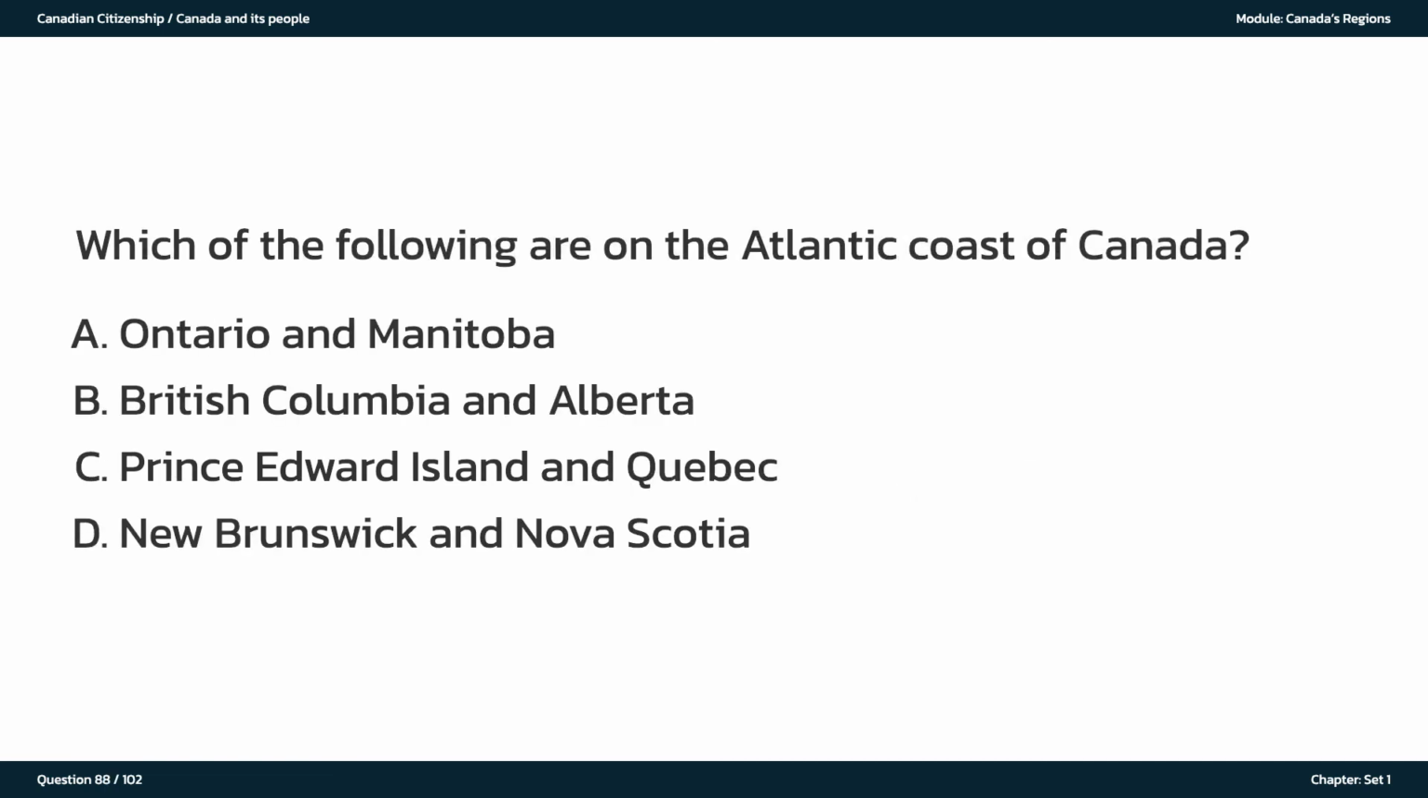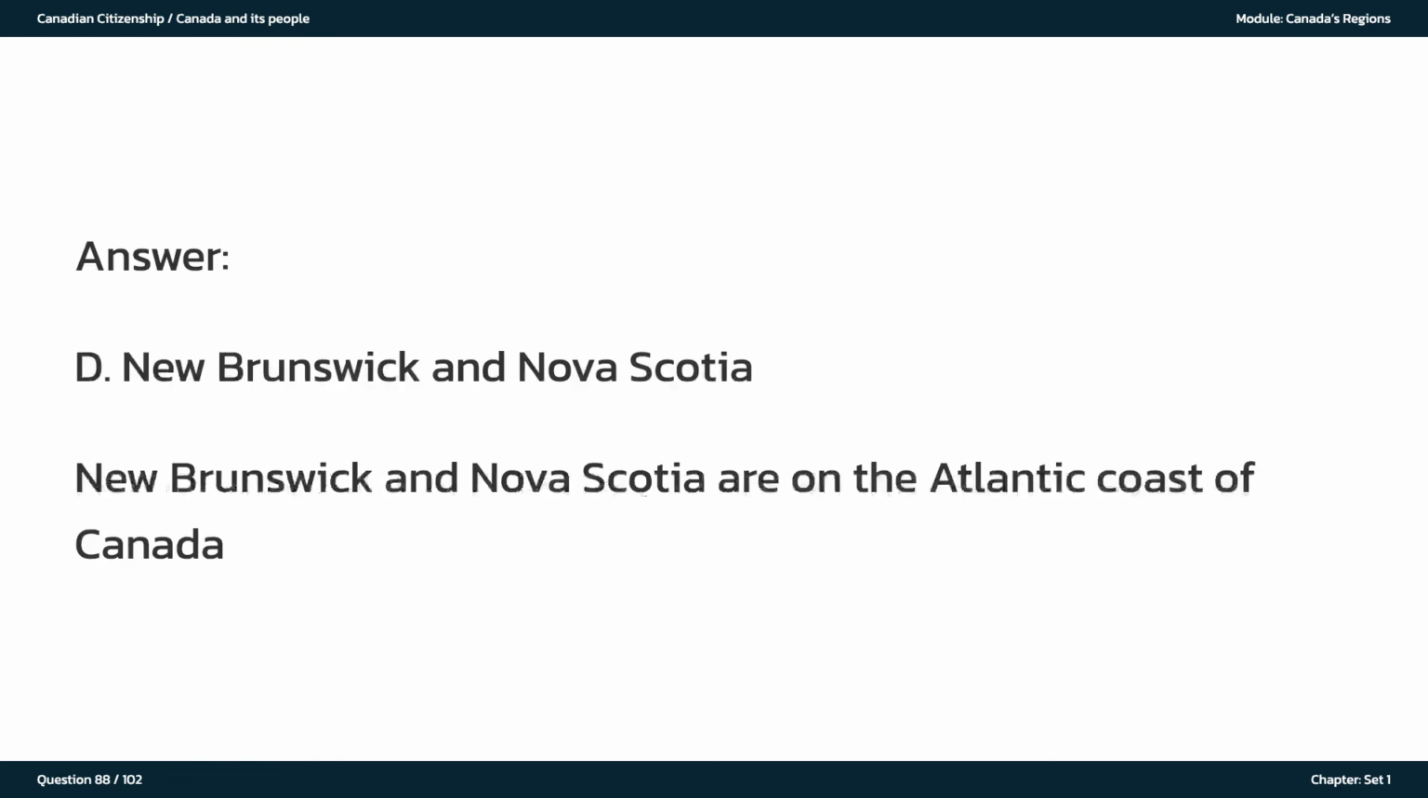Which of the following are on the Atlantic coast of Canada? A. Ontario and Manitoba. B. British Columbia and Alberta. C. Prince Edward Island and Quebec. D. New Brunswick and Nova Scotia. The answer is D. New Brunswick and Nova Scotia are on the Atlantic coast of Canada.